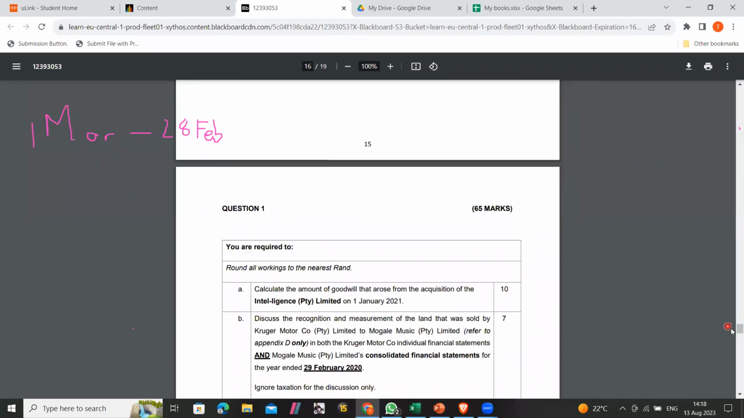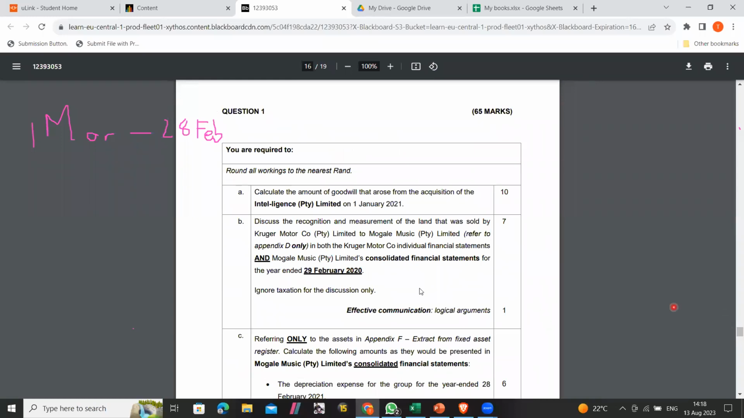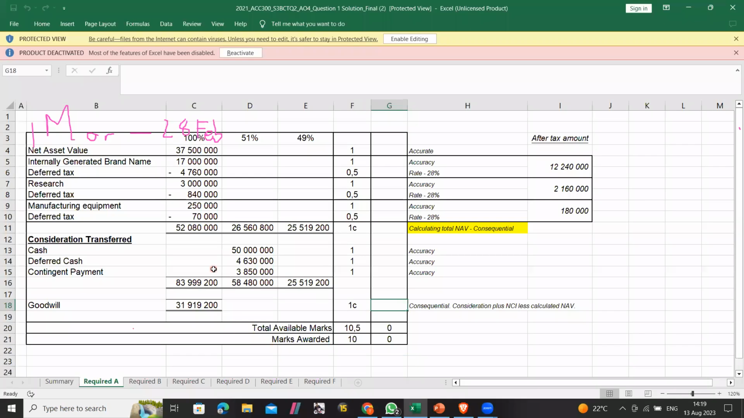Okay. So B says discuss the recognition and measurement of land that was sold by Kruger Motors to Mohale Music, both in Kruger Motors' individual and Mohale Music's consolidated financial statements. So it wants both individual and consolidated. So both separate and consolidated, right?